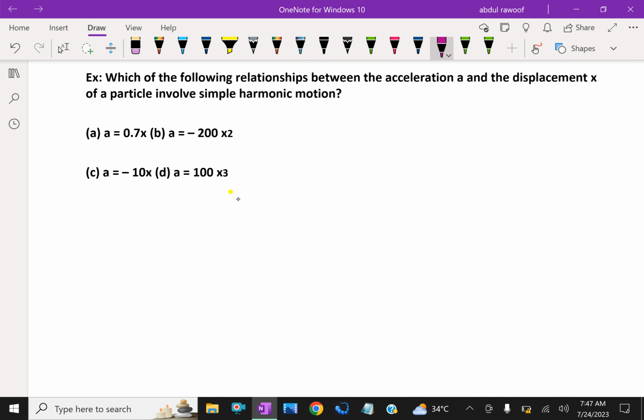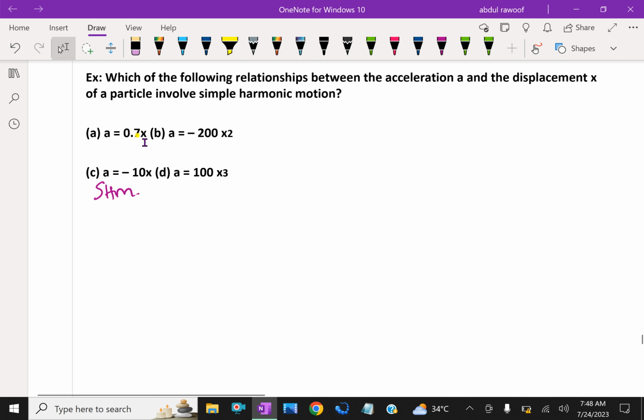Here, this is SHM. The relation is acceleration is minus 10 times the displacement. Only C, that is A equal to minus 10x, represents SHM. This is because the acceleration is proportional to and opposite to the displacement.